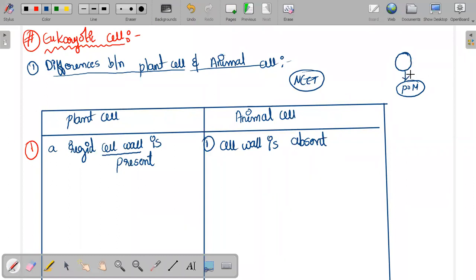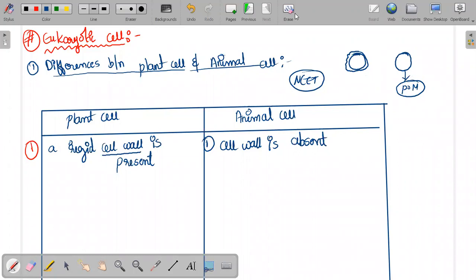Our cells, human being cells, and not only human cells but every animal cell, the outer layer, the cell wall, is absent in the animal cells. Only one thing is present, that is the plasma membrane. You have to keep that in mind. So when you see the animal cell, it will have the plasma membrane.